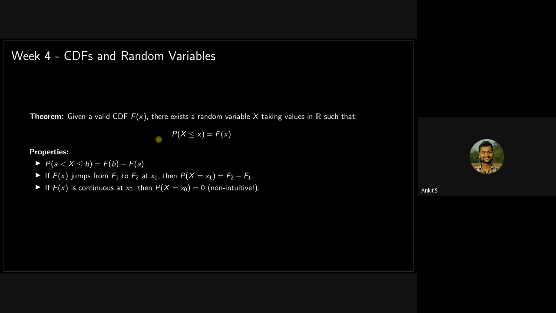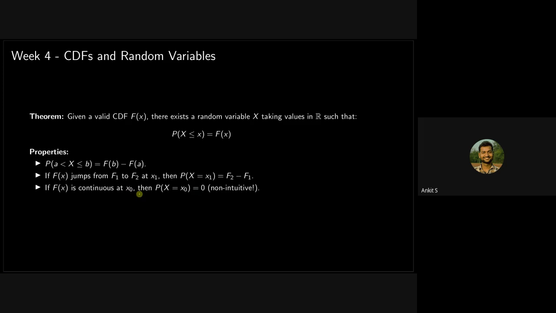And it should be piecewise continuous. These are a few properties of a valid CDF. If some CDF is a valid CDF, then it represents a random variable. And you already know that if it jumps from F1 to F2 at some point, then the difference in the CDF is the probability at that point.